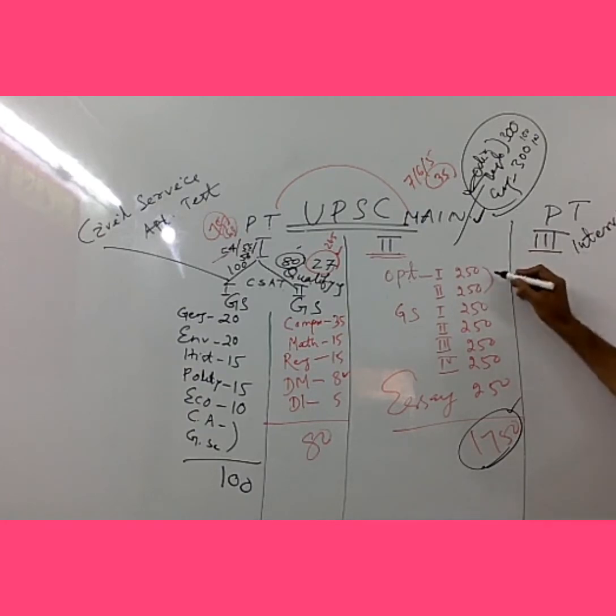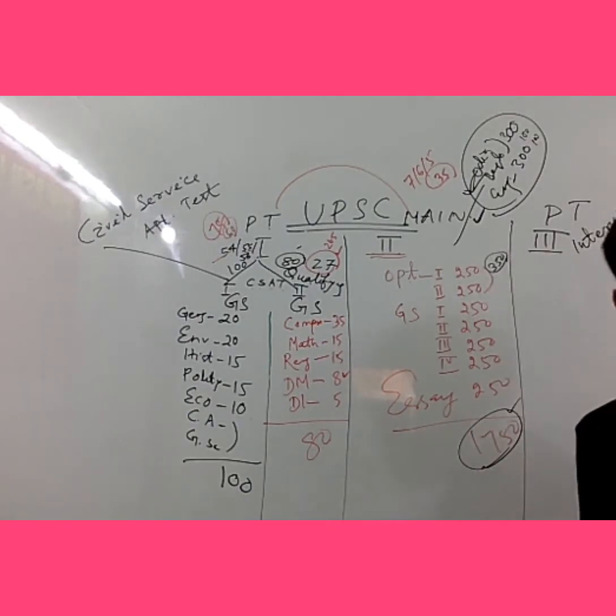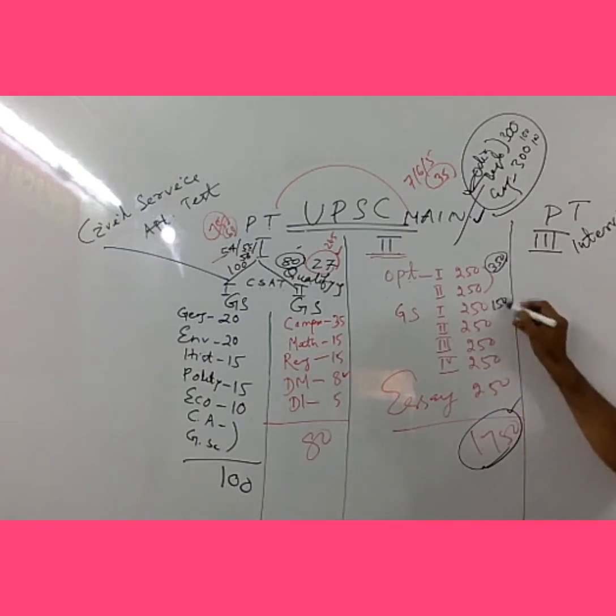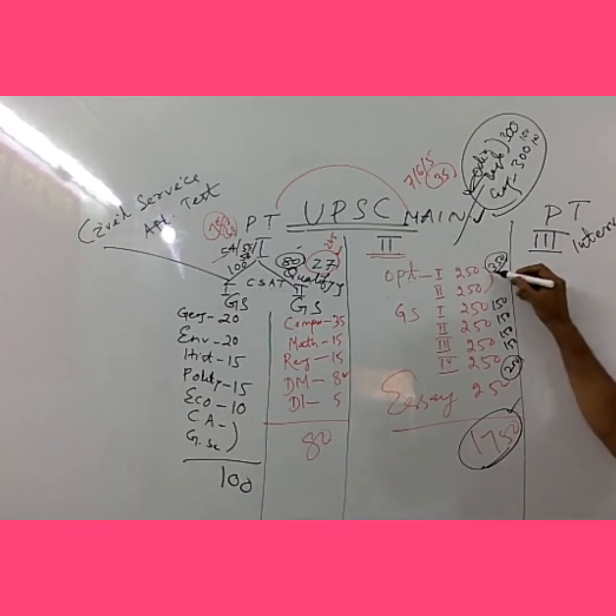Here, I promise if you study sincerely, you can score at least 350 marks. Pakka, don't worry. And here, just take it 150, 150, 150, 150. That's 600. And in the essay paper, let it be 200. Don't worry. So 600, 800, 1150.